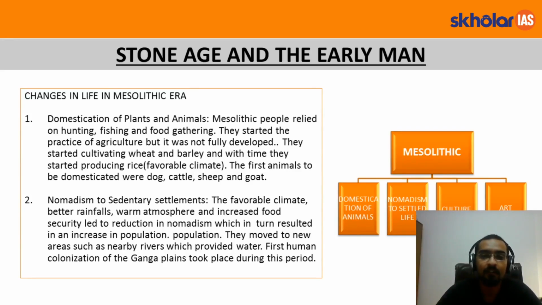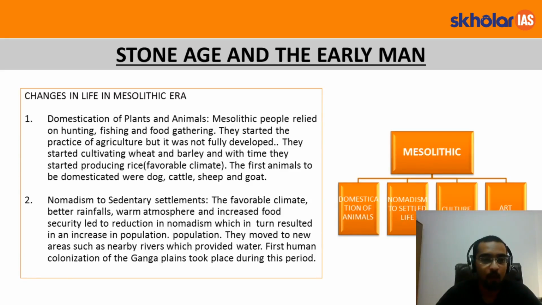They started cultivating wheat, barley, and with time they started producing rice. We came across the changes that the climate saw in this Mesolithic period, and that favored the production of rice. Now, with the practice of agriculture, they came across the need to secure their land through which they produced their rice, wheat, barley and all these agricultural harvests. So with this, they developed the practice of domesticating animals, and the first to be domesticated were dog, cattle, sheep and goat.